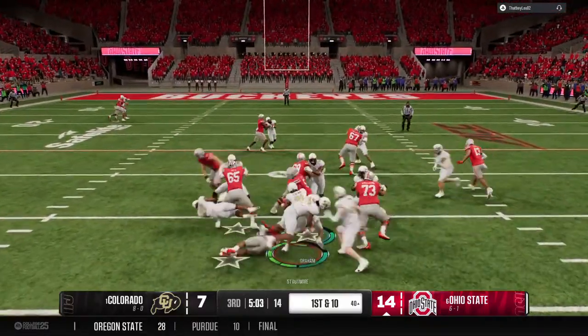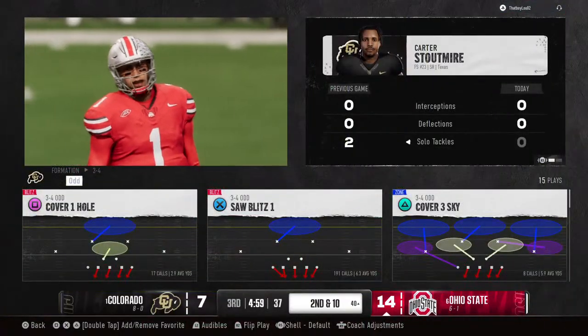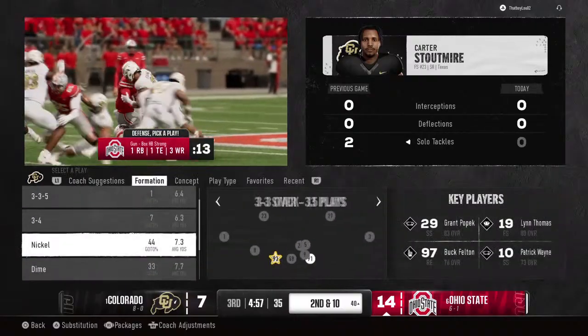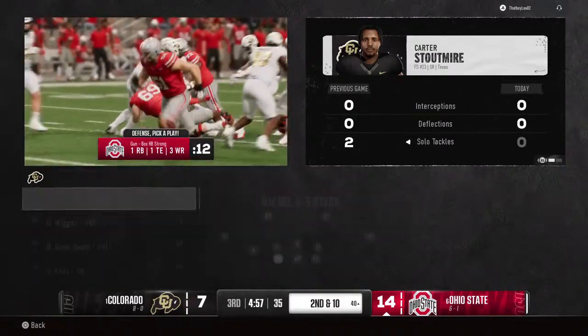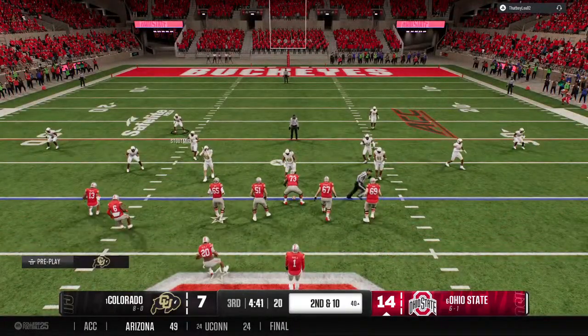Quick pass. Here comes a jet sweep. And the defense smothers him for no gain. This is a great job of being prepared by this defense, almost anticipating this play. They're in position to bring him down for a loss. Important second down play coming up.